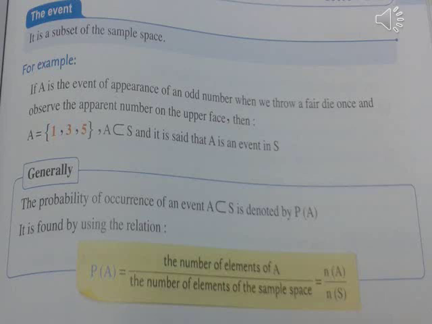It is found by using the relation P(E) equals the number of elements of E over the number of elements of the sample space, equals N(E) over N(S).